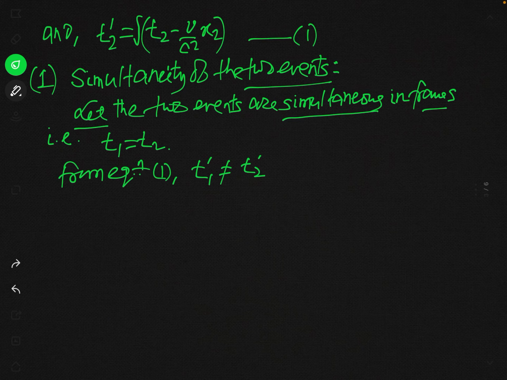So you can say t1 prime is not equal to t2 prime, because x1 is not equal to x2. As t1 prime is not equal to t2 prime, we can say that the events are not simultaneous in frame S prime. Although they are simultaneous in frame S, the same two events are not simultaneous in frame S prime. So our conclusion is what?